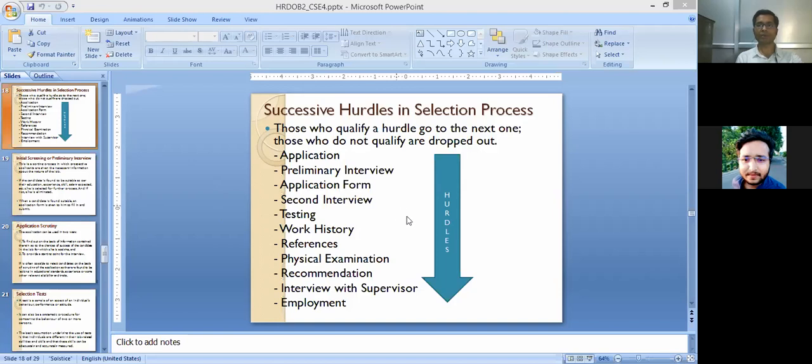And one thing is important, this is the downward arrow of hurdles, which means hurdles start at the point of application, which is actually inviting applications from the candidates against any opening, and finally employment will be given by the organization, or he or she will be hired for that appropriate job, and this will be the final step of the selection process. So this arrow illustrates the hurdles from the first point to the last point.